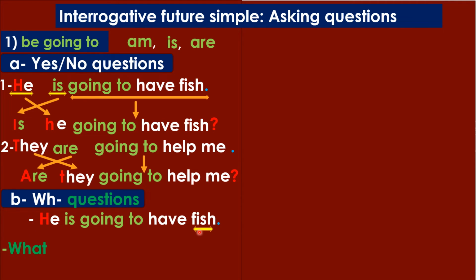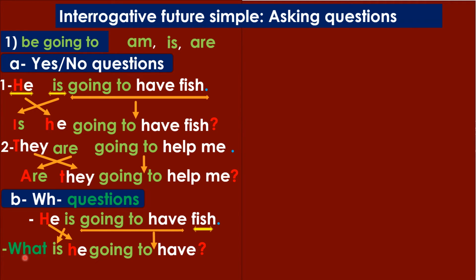Okay. So I'm going to use a question word. I'm going to use the question word what. And of course, he is going to be is he. I'm going to have the inversion as usual. And then I'm going to have going to have. Okay. So what is he going to have? And I'm going to have a question mark at the end of the sentence.